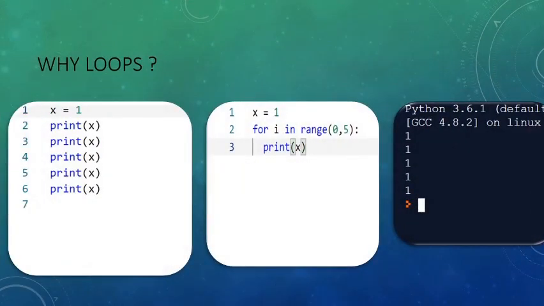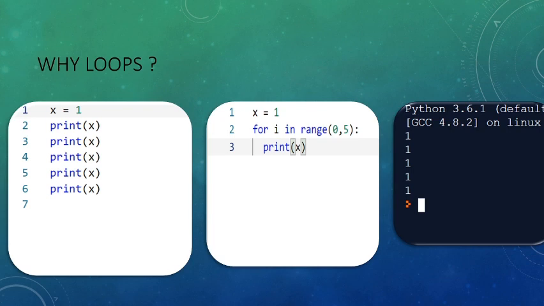While loops are very important. The example here shows x is equal to 1, and the print statement is going to print the value of x 5 times. It means we would have to repeatedly write that statement for the number of executions.